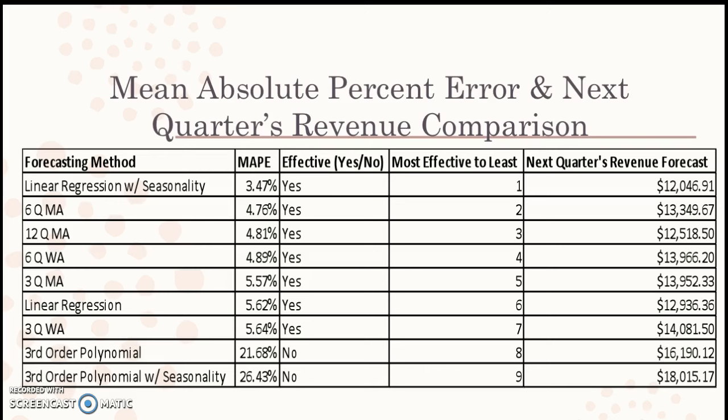As you can see, the majority of my methods were pretty accurate, linear regression with seasonality being the best, but some like third-order polynomial and third-order polynomial with seasonality aren't very reliable methods. Oddly enough, the forecasted quarterly revenue seems to be larger with the more unreliable method.